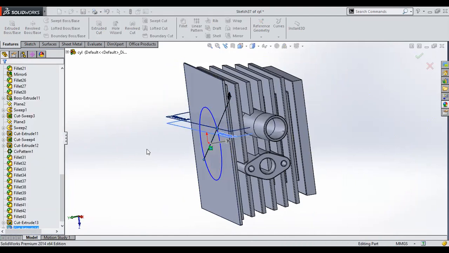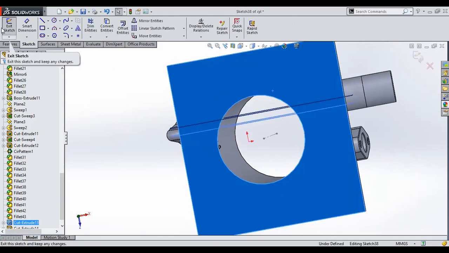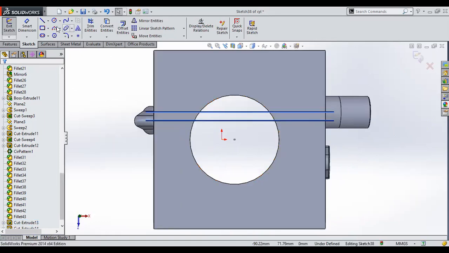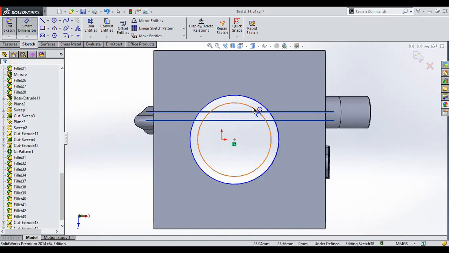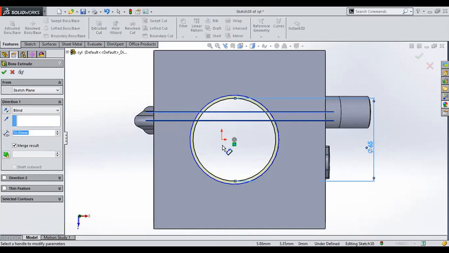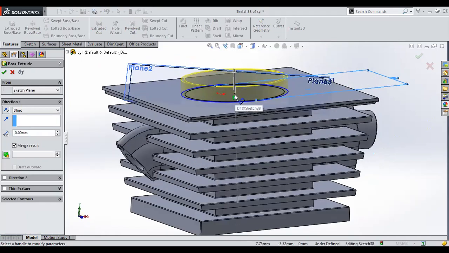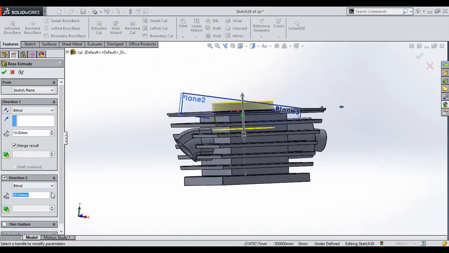Now we need to provide the cylinder liner. So again I'll select this surface and press Control 8, which is for the normal view. Then again provide the circle, and this will be the thickness of the liner. So I'll provide 65 mm, and extrude. Now 10 mm on the upside because it will fit in the cylinder head, and similarly at the bottom. You can change the dimension like this and press OK.